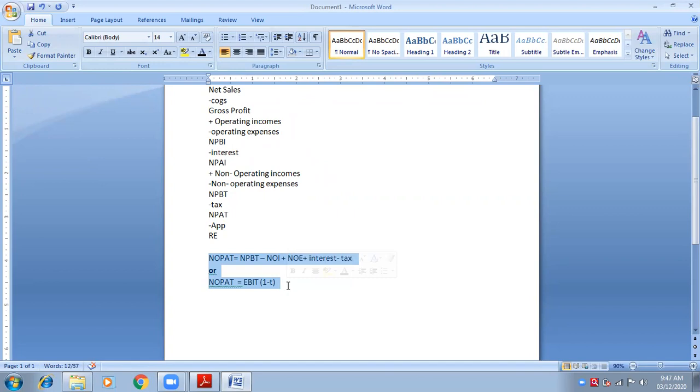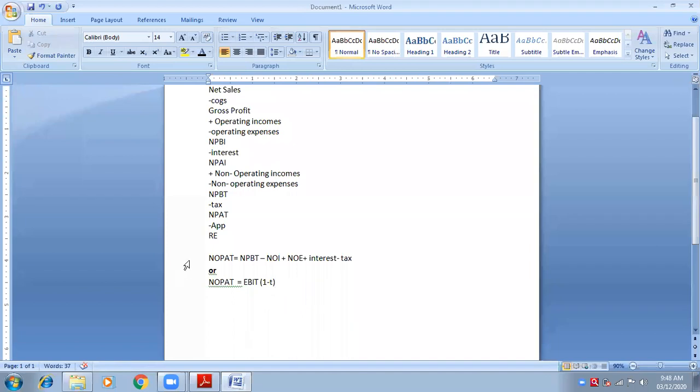So there are two formulas. If we are starting with net profit before tax, then we need to deduct NOI, add NOE, add interest, less tax. There are four things that we need to do, and I explained why we deduct income, why we add expenses and interest, and why we deduct tax. Another formula is if we start with EBIT. After EBIT we have three things in between, but nothing is done, so no need to take them out. Therefore simply what we need is tax. So EBIT (1 minus T) is the other formula.